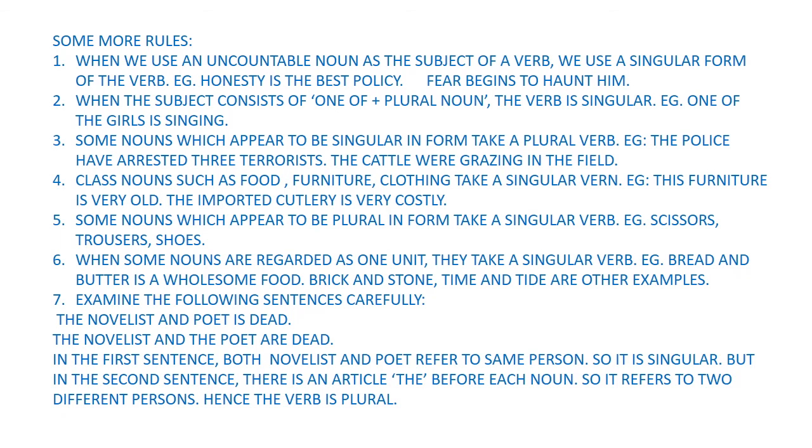Now examine the following sentences very carefully. This is very important. This is very often asked in competitive exams. The novelist and poet is dead. The novelist and the poet are dead. Now what is the difference? See, in the first sentence the is used only once, whereas in the second sentence the is used twice. So in the first sentence, both the novelist and the poet refer to the same person. That's why he is dead. Whereas in the second sentence, the article the is there before each, so it refers to two different persons and the verb is plural.